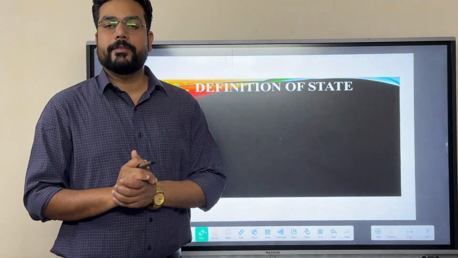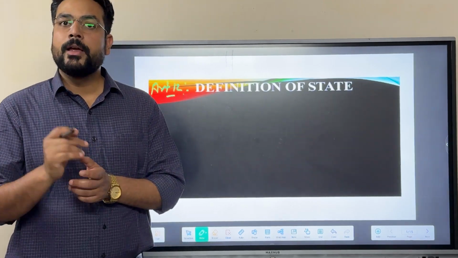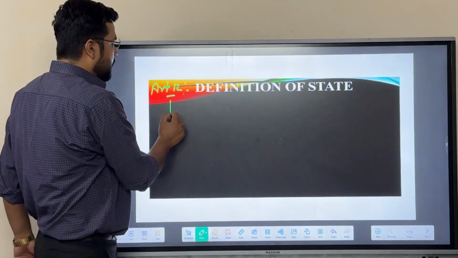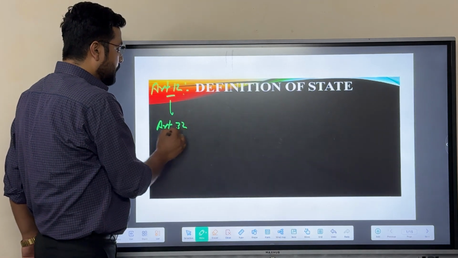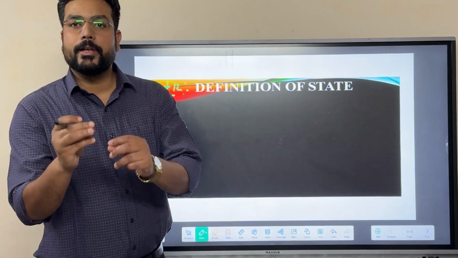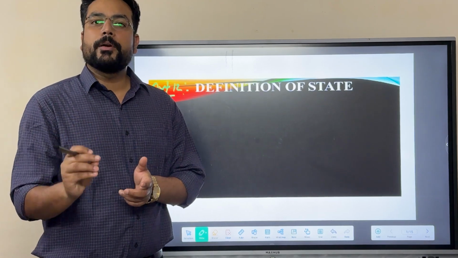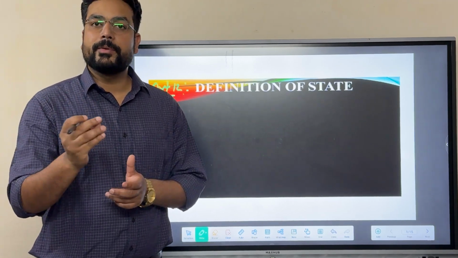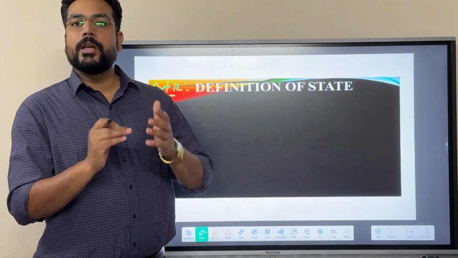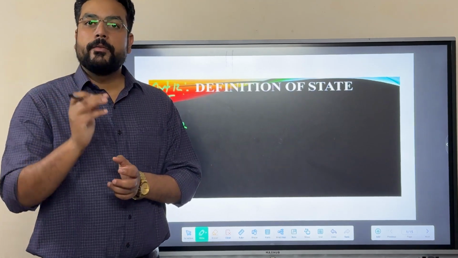So first we shall try to understand what's the meaning of definition of a state and why we have mentioned the word state here under Article 12 at the beginning of the Fundamental Rights chapter. So we have to relate this definition of a state with Article 32. What's the relation of 32 and 12? Under Article 32, there is a fundamental right called constitutional remedies, the right to constitutional remedies. For that, we have discussed earlier in the video that all the persons, all the citizens as well as non-citizens who have certain fundamental rights here in India, in case of violation of their fundamental rights, can go and visit the Supreme Court and High Court. That's called constitutional remedies.